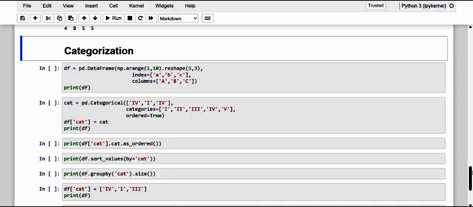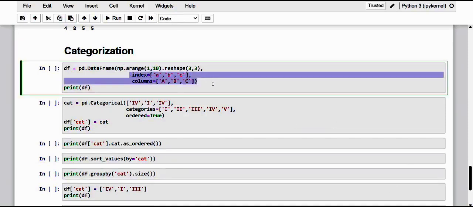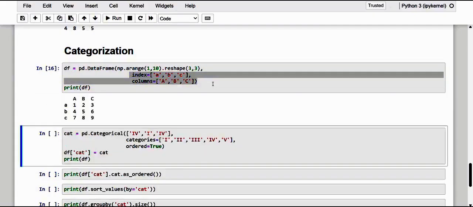Okay, now let me just create a simple data frame to better understand the categorization. And yeah, as usual, the shape is 3 by 3, with the index and the columns, a very simple thing. Okay, and here, one way to implement them in a data frame is to choose a column with a series of values, so values that are repeated over and over again between the various rows, so that can somehow express the different categories of belonging. If this column does not exist, a new one can still be created with the elements appropriately valued.